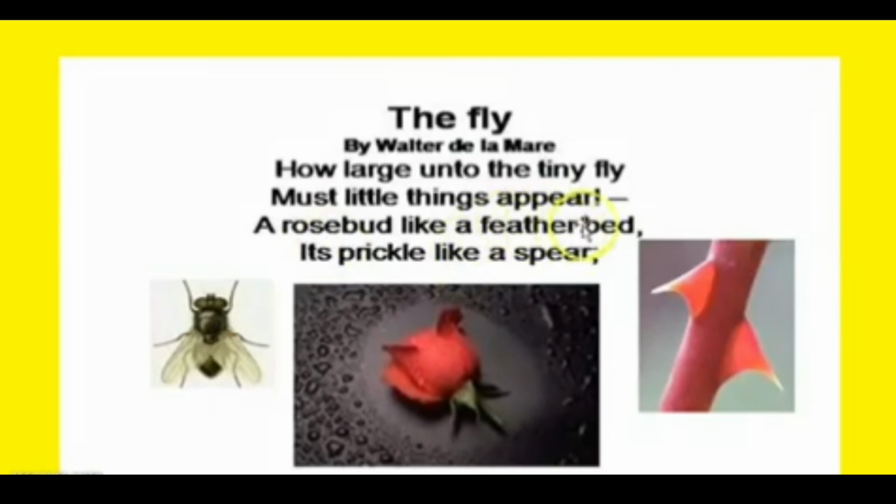I am comparing the quality just like over here. Rosebud like a feather bed. Why? Rosebud is also soft, feather bed is also soft. So we are comparing things which have same quality but are quite different. A rosebud is different, a feather bed is different. Two different objects but they have the similar quality of softness. Again, prickle is a thorn, spear is a weapon. Two different objects, but they have the same quality of sharpness.